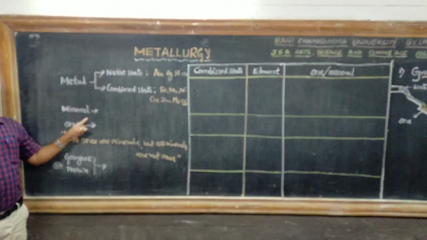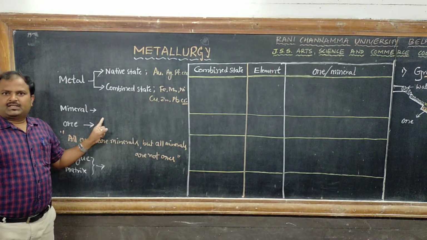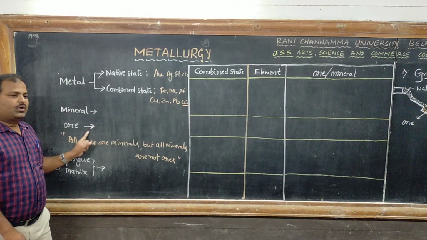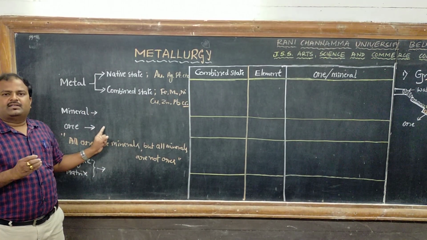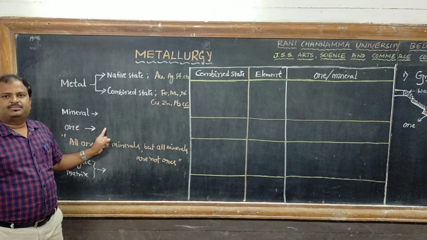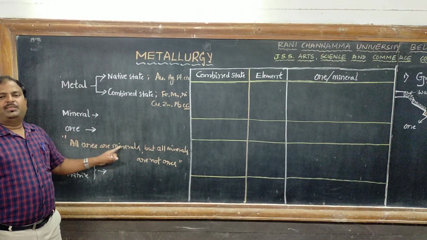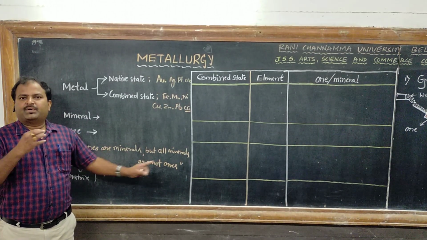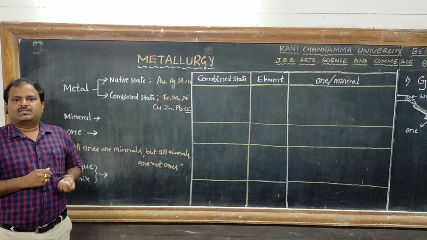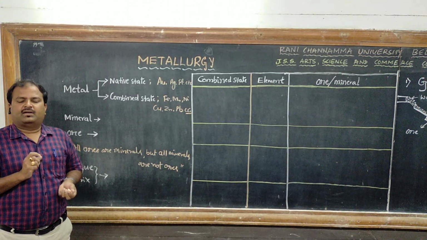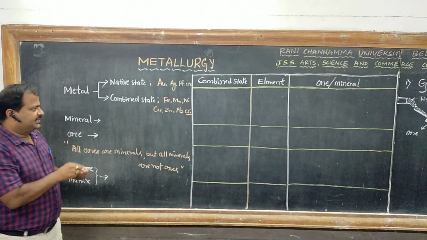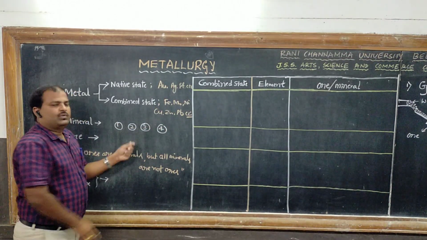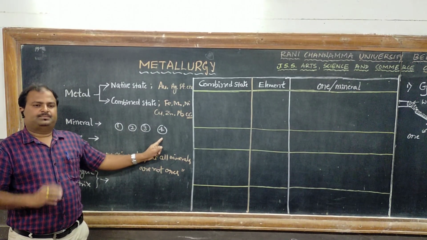So we already know the definition of mineral and ore. Mineral is a naturally occurring metallic compound which is obtained by mining. Ore is a mineral from which metal can be extracted conveniently and profitably. Here, all ores are minerals, but all minerals are not ores. In a simple way, if you take 4 samples of the same metal or same element with a different percentage, sample 1, 2, 3, 4.